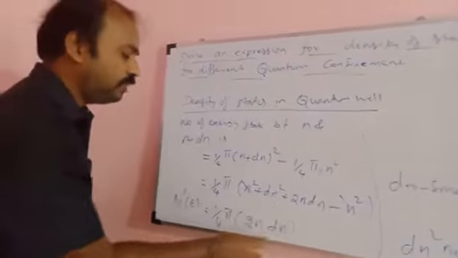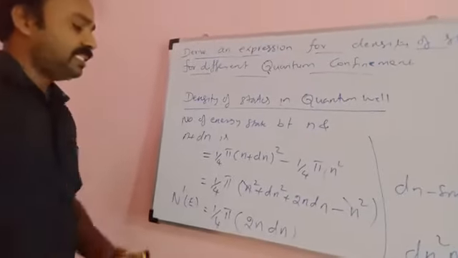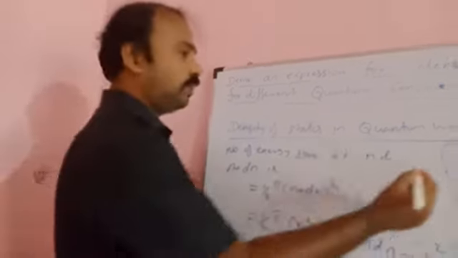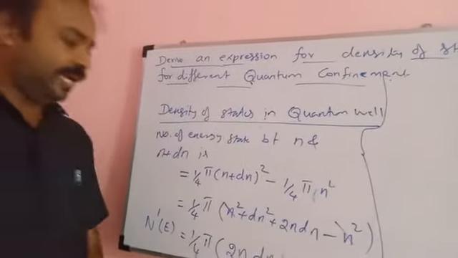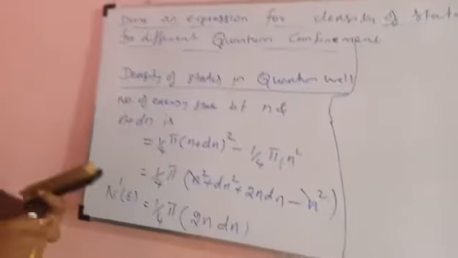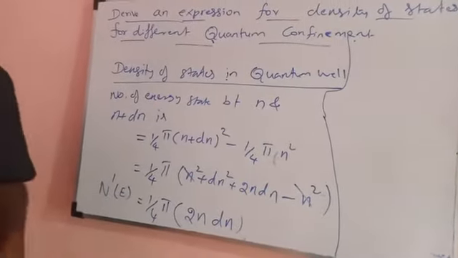So if you know this value, that is n into dn, you can substitute it and take this equation into further extension. So we are going to find the values of n and dn. This is going to be found in the next step.